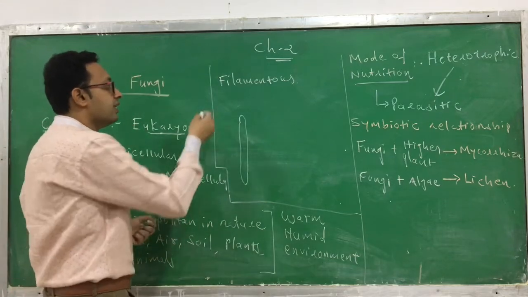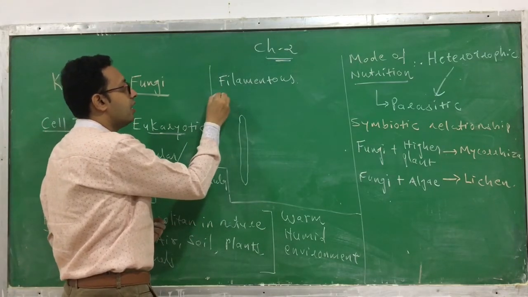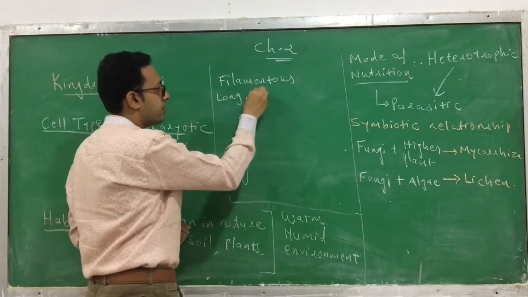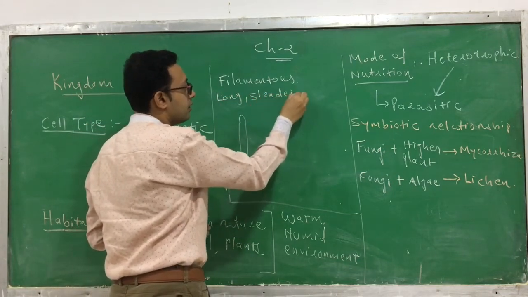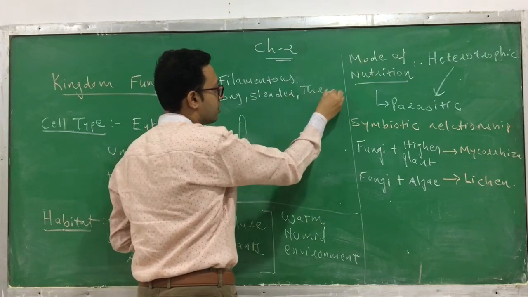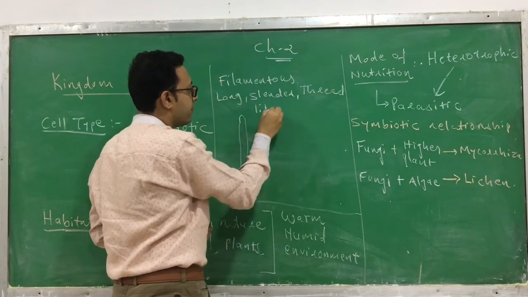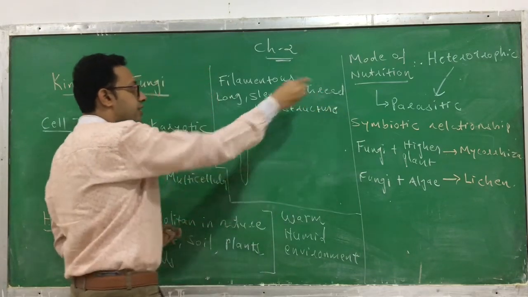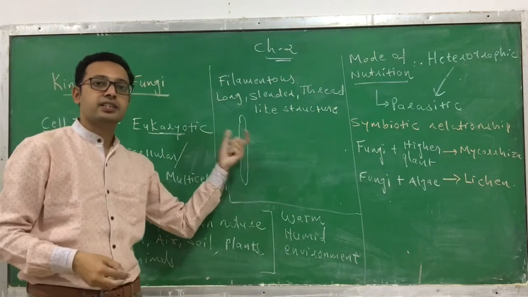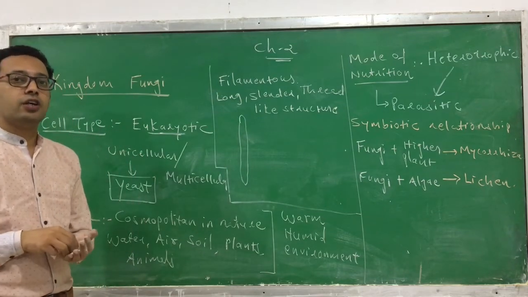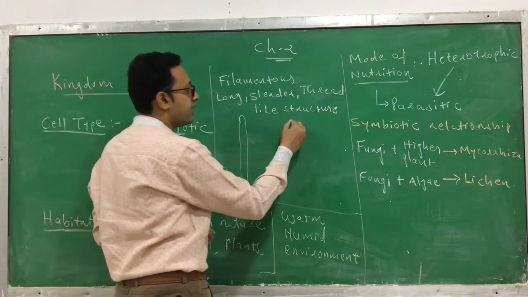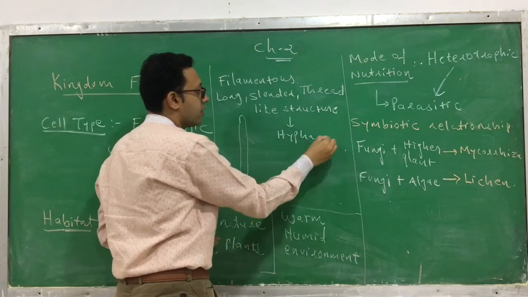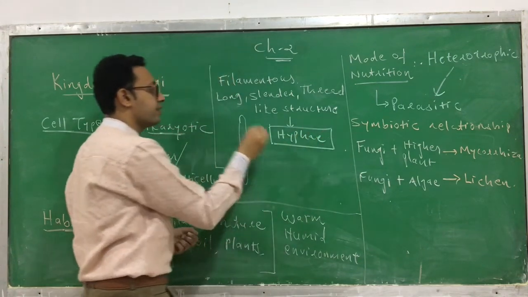More specifically, it is a long, slender, thread-like structure, and this is the filamentous nature you can observe. This long, slender, thread-like structure is called hyphae.